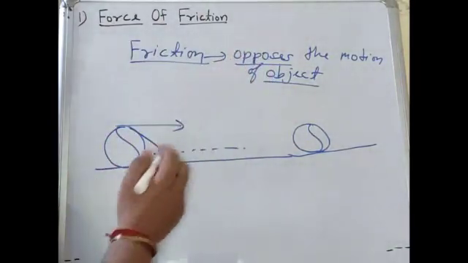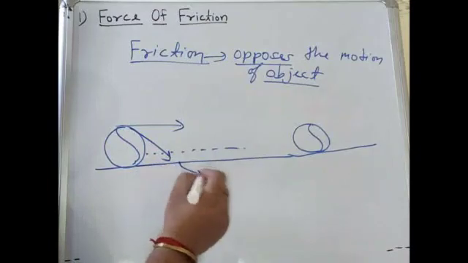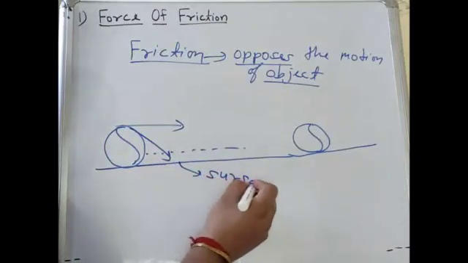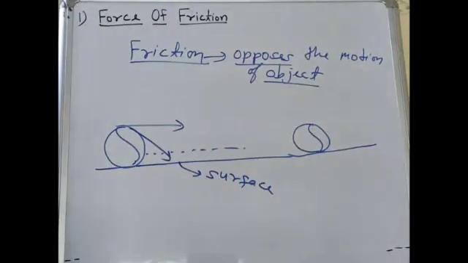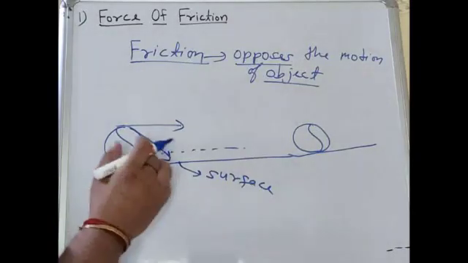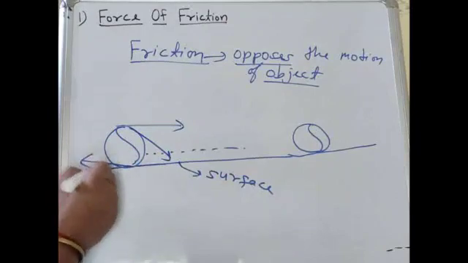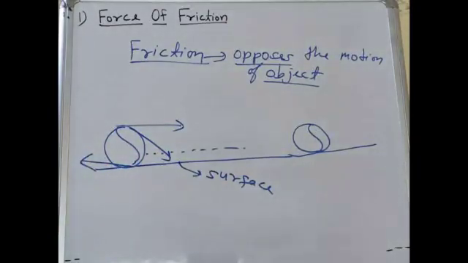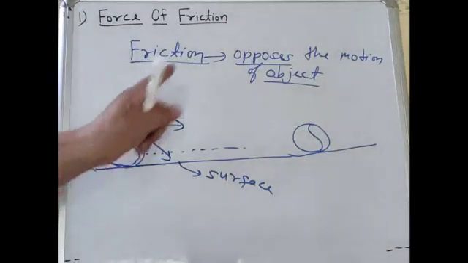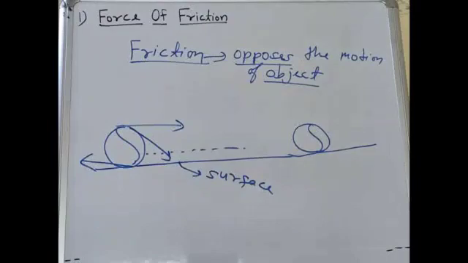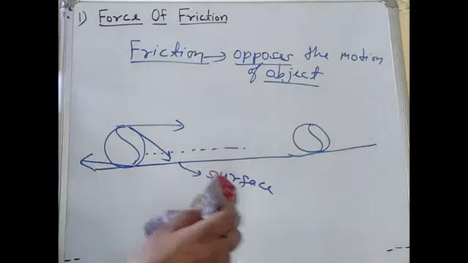That opposite force is applied by the surface in this direction. So frictional force is a force that opposes the motion of an object. If there were no frictional force, the ball would not stop and would move forever.